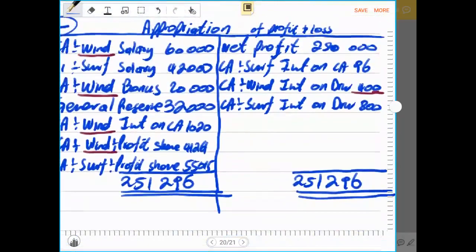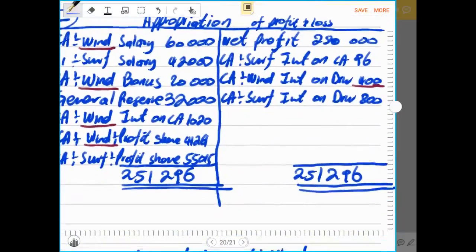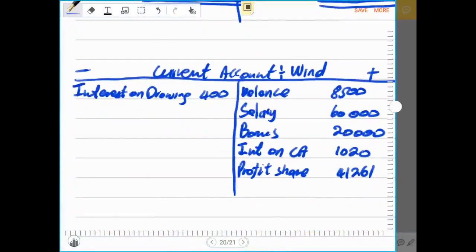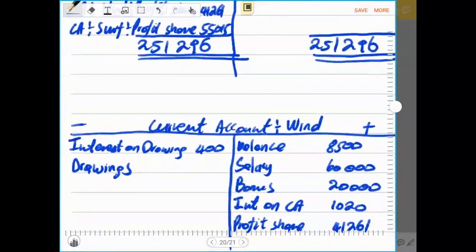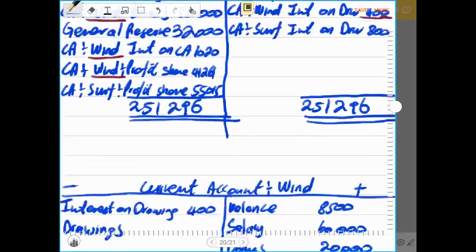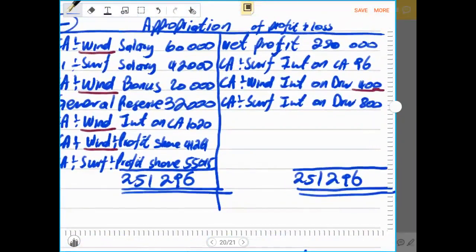For every credit entry, there must be a debit entry. The only entry that still must be recorded here is the drawings. Please do not forget that drawings are closed off to current account only in the context of partnership.